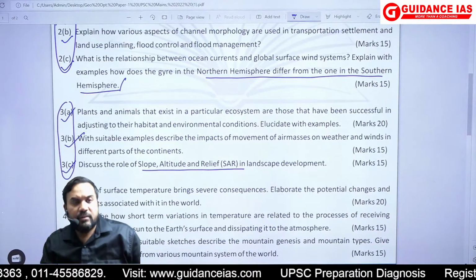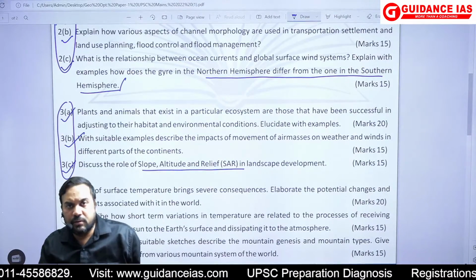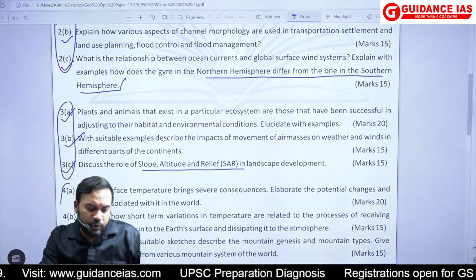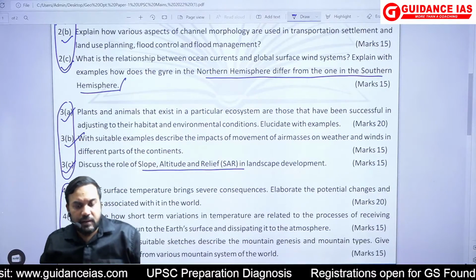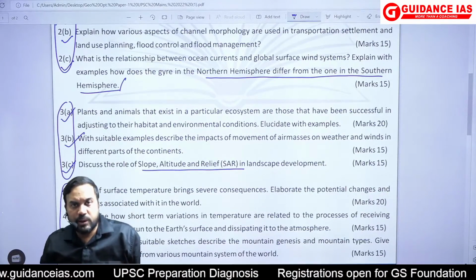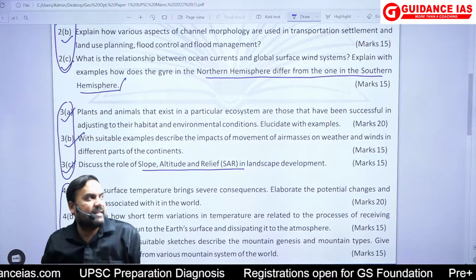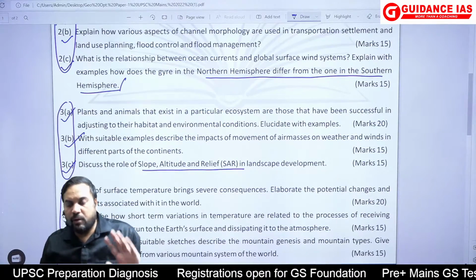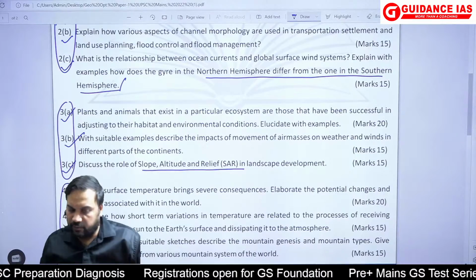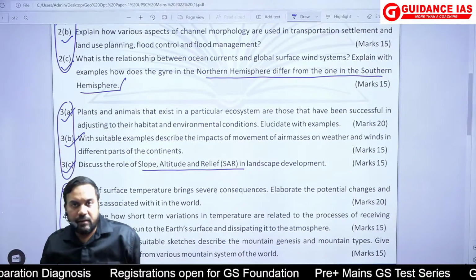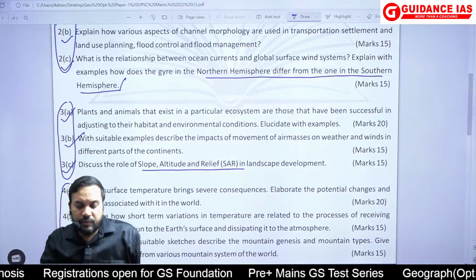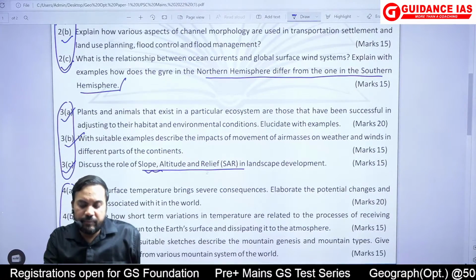So for me, question number 4 was also not very difficult. It was easy. Probably I could have chosen question number 3 and 4. These were the two questions from physical geography which, in my view, a student should have attempted. If you wanted to do 2 questions from physical geography, both of them were quite easy and attemptable.